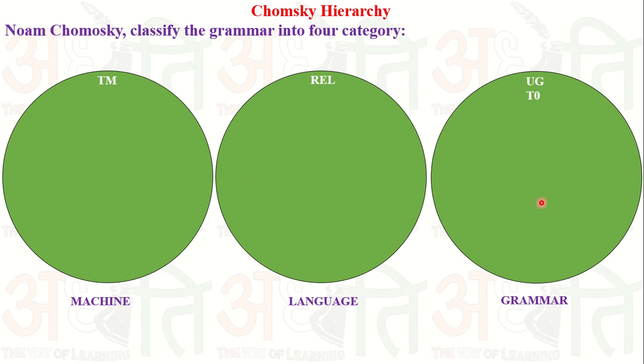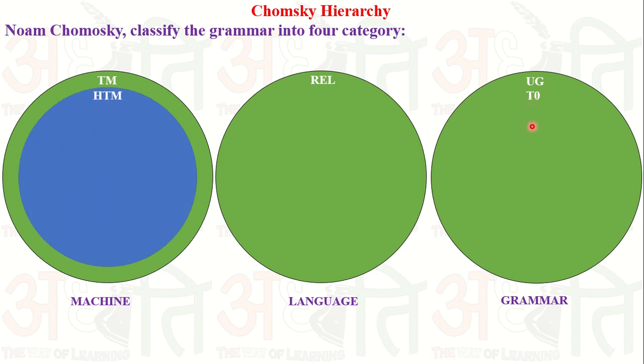So it is a grammar, and we can say the machine is the Turing machine. The language accepted by a Turing machine is known as a recursively enumerable language, and the grammar which generates a recursively enumerable language is simply known as the unrestricted grammar, or you can say type 0 grammar.